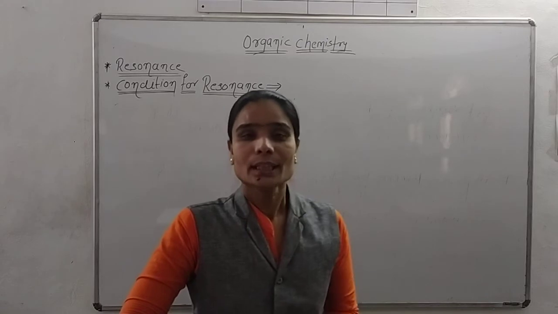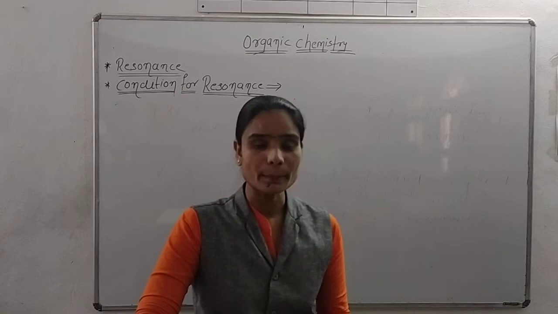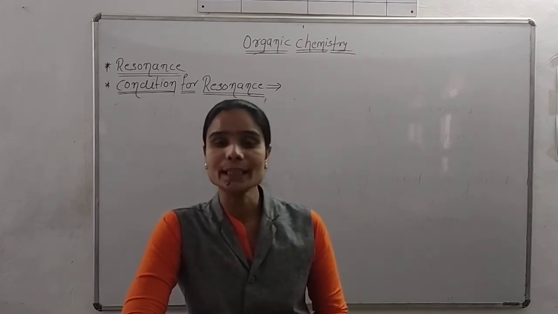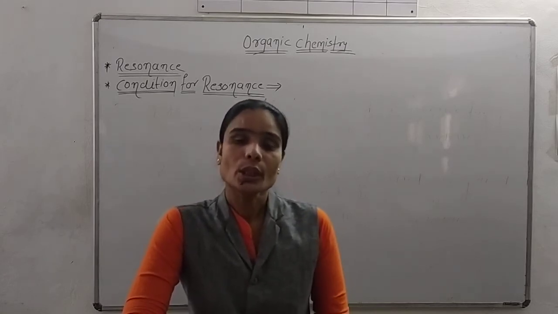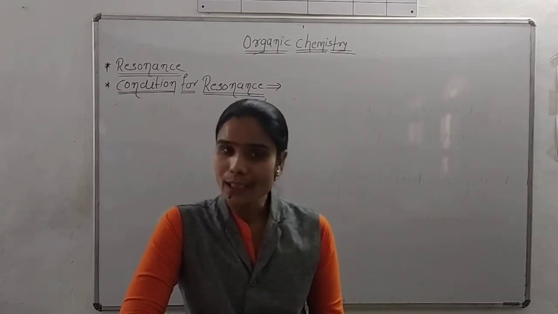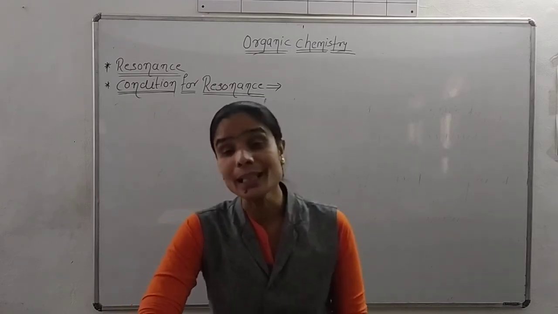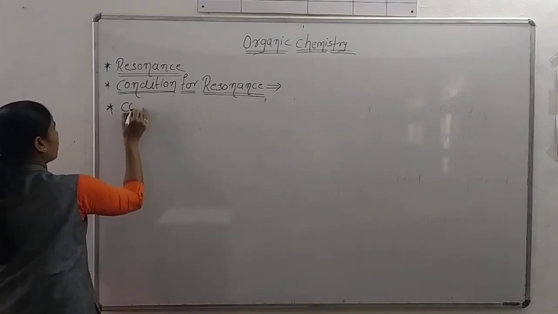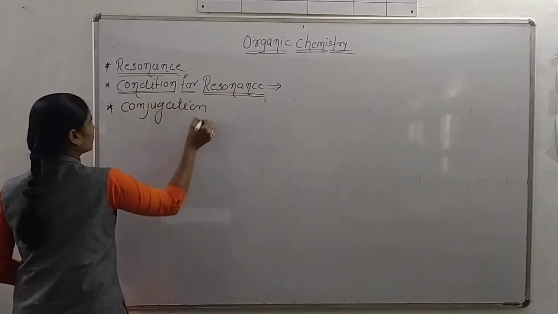Because we already said that resonance occurs in a molecule which has alternate double bond, single bond, or maybe triple bond. The molecules in which alternate double bonds or single bonds are present are called conjugated molecules, and the total system in which conjugated molecules are present is called a conjugation. Now we will see the conjugation and the delocalization, due to which molecules show resonance. Now the next point is conjugation and delocalization.